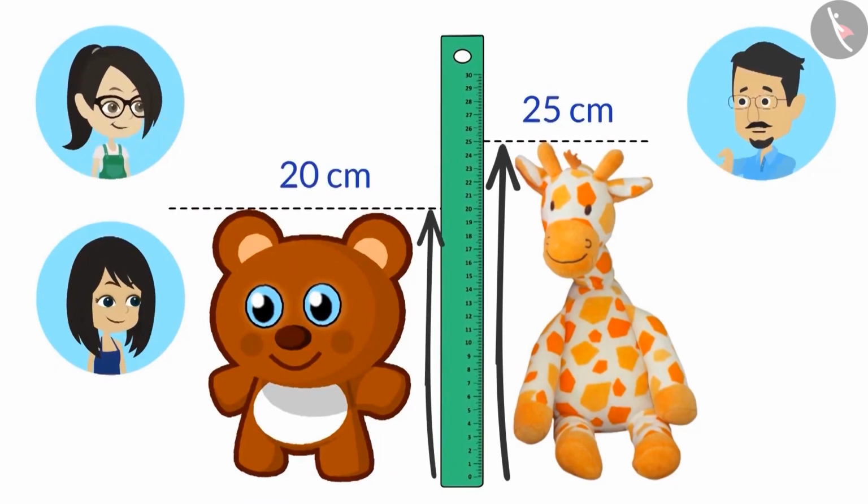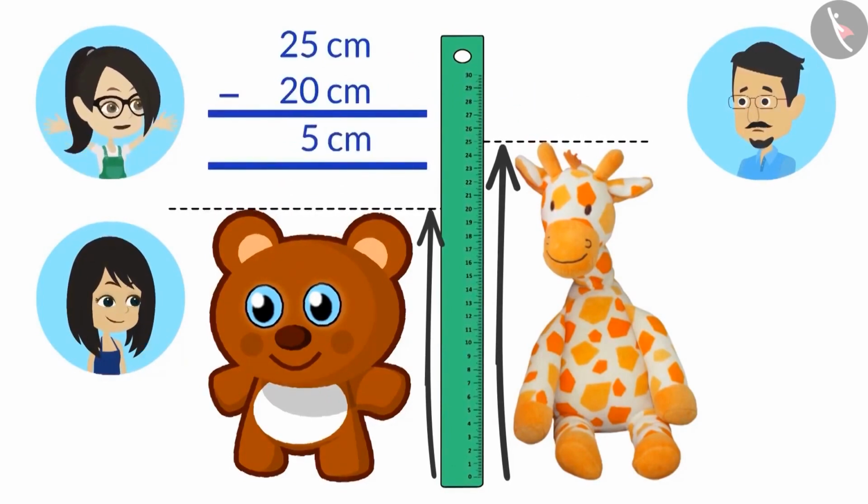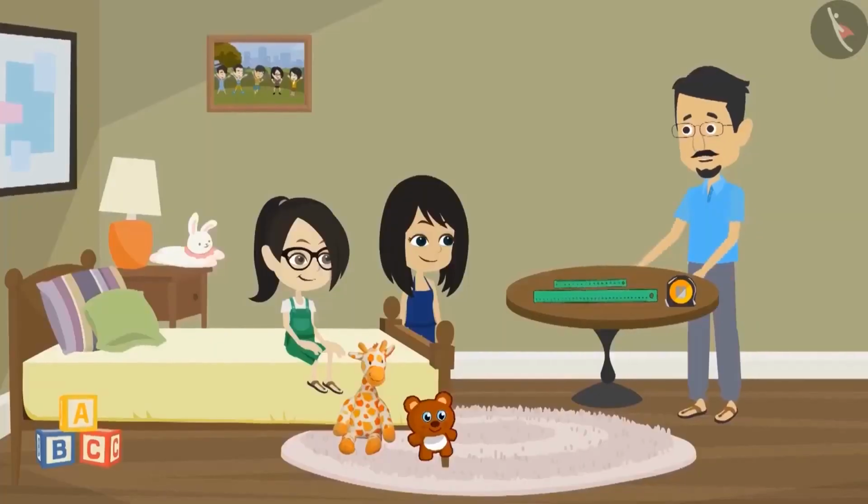Can you both tell how much shorter the bear is than the giraffe? Yes, uncle. We will subtract the height of the bear from the height of the giraffe. The height of the giraffe is 25 centimeters and the height of the bear is 20 centimeters. Subtracting 20 centimeters from 25 centimeters will leave us with 5 centimeters. This means that the giraffe is 5 centimeters taller than the bear. You both answered it correctly.